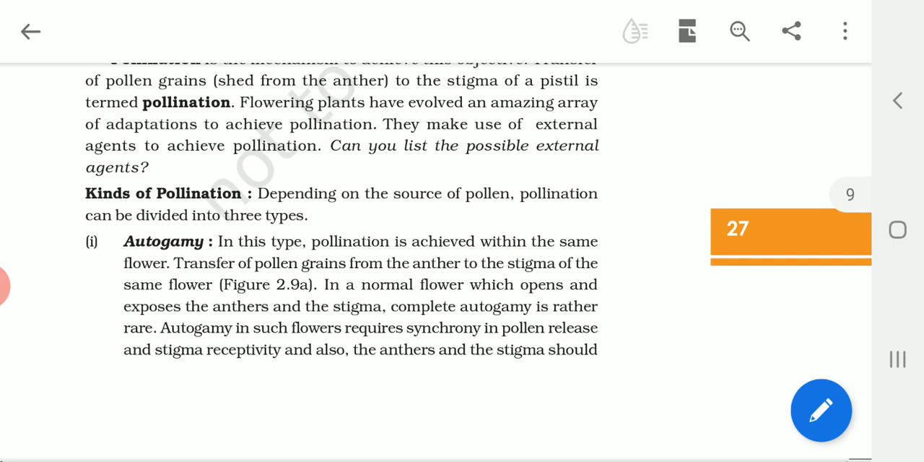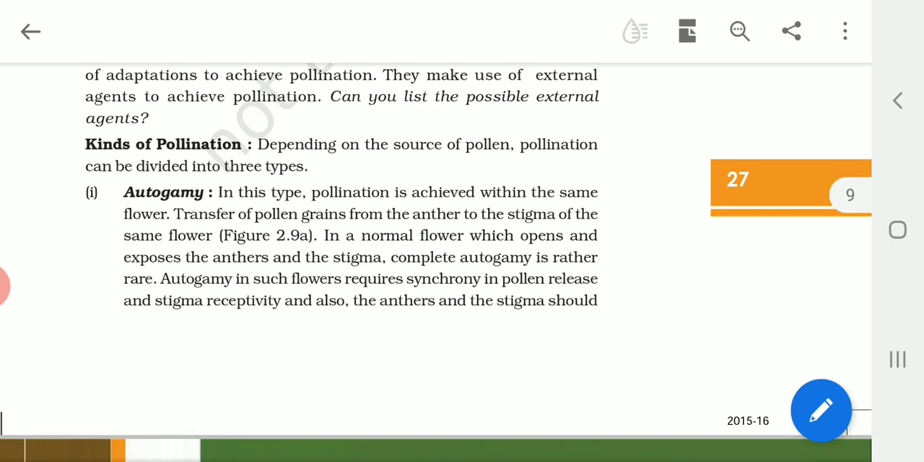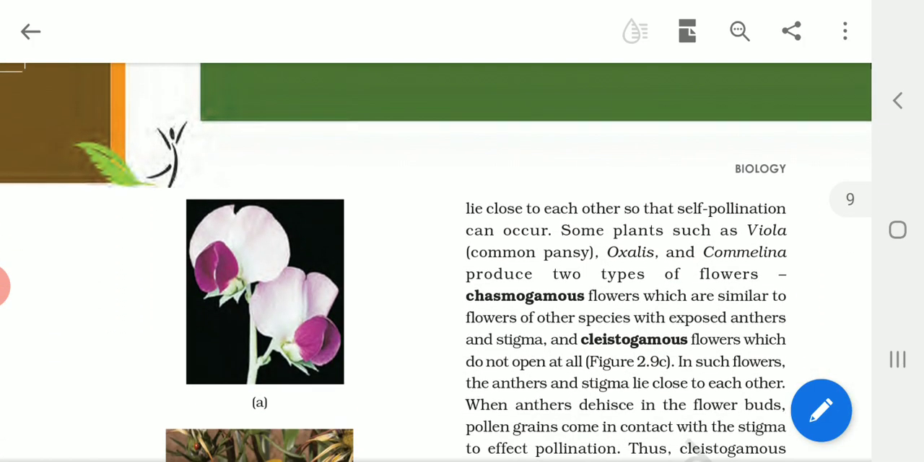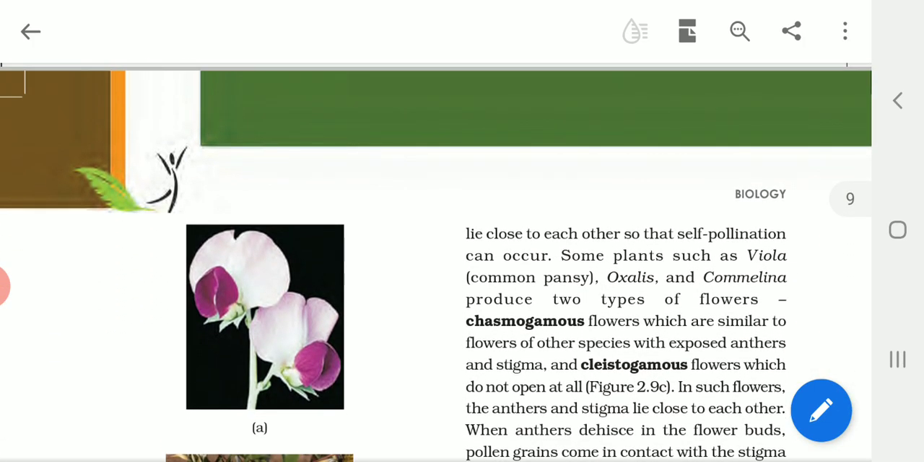The first one is called autogamy, right? Auto means self. Autogamy is the transfer of pollen grains from the anther to the stigma of the same flower. Examples are pea plants, so the pea plant is an example of self pollination. Then rice and also wheat.